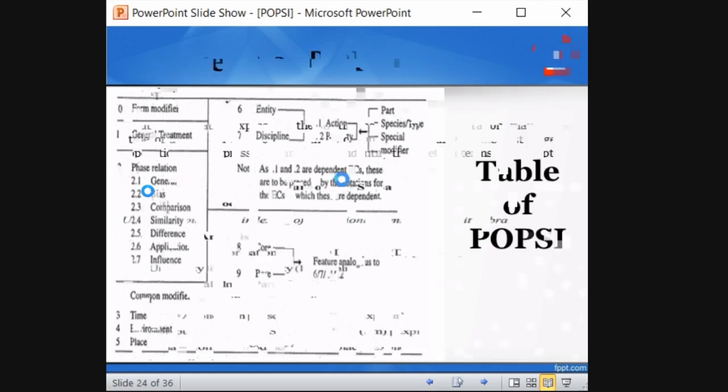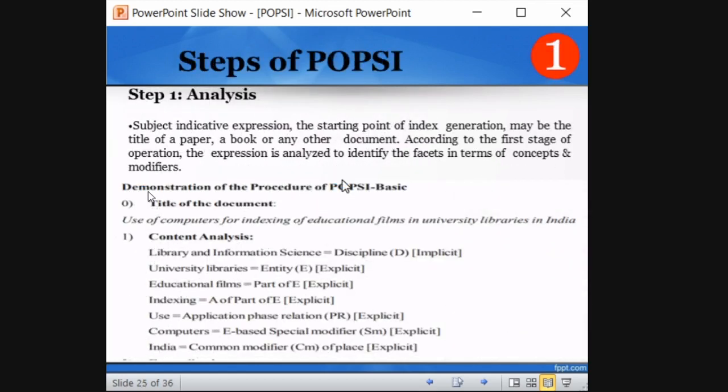So far we studied only the theory part. So these are the steps of POP-C. So I'm going to tell each and every step with a specific example. So please follow this. Step 1 is analysis. So we saw that. You know what analysis is, right? So the subject indicative expression is the starting point of the index generation, that may be a title of a paper, book, or anything. According to the first stage, the expression is analyzed to identify the facet in terms of concept and modifiers. So there is a title.